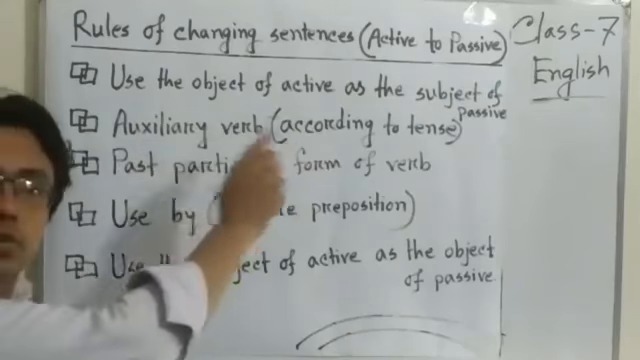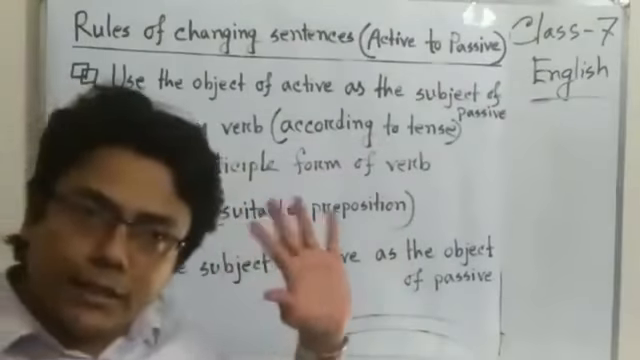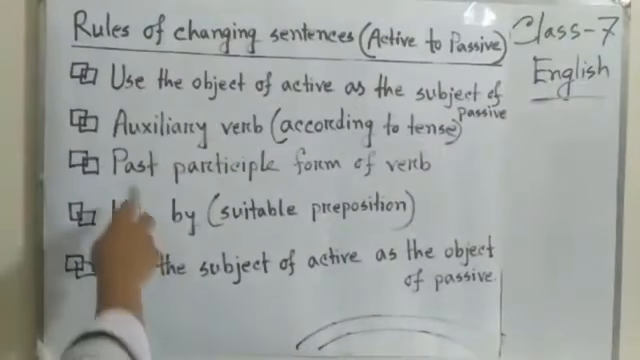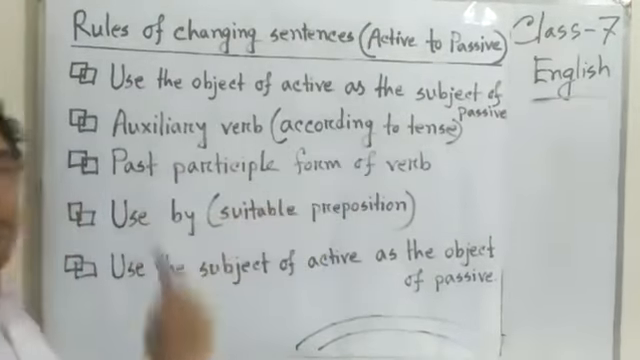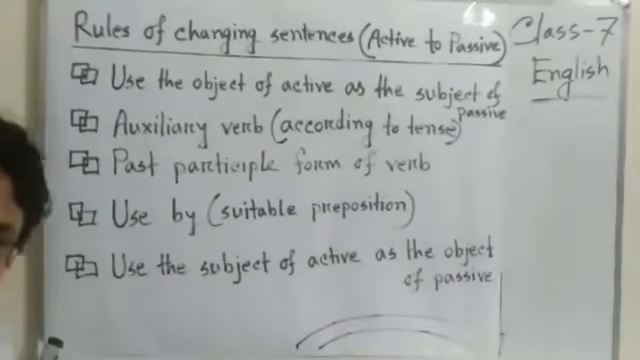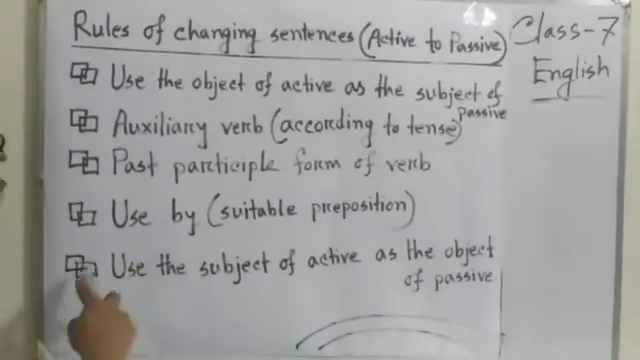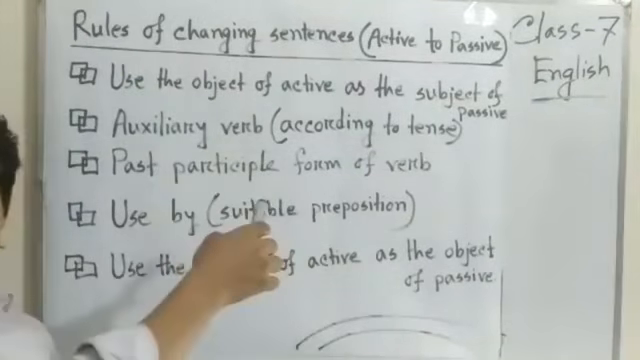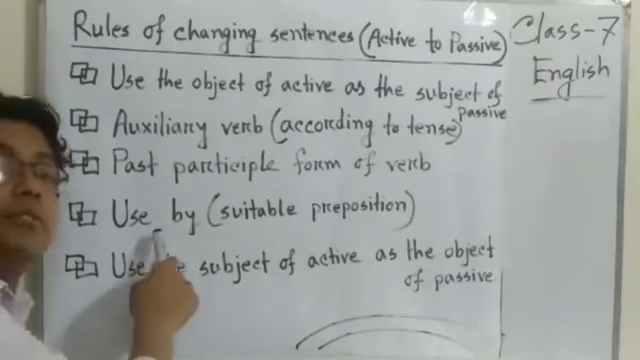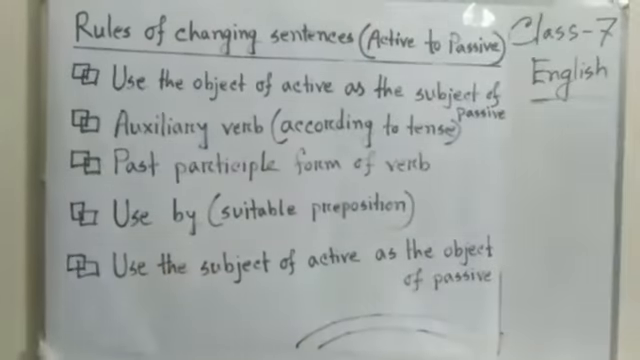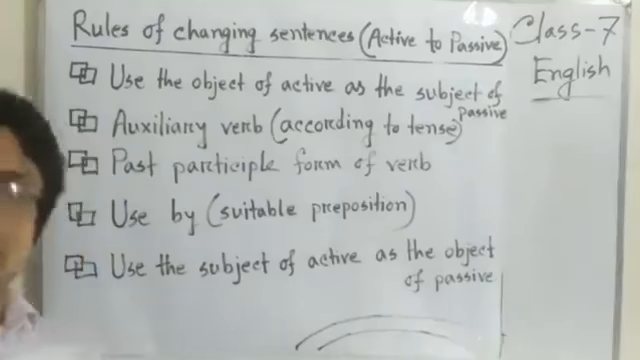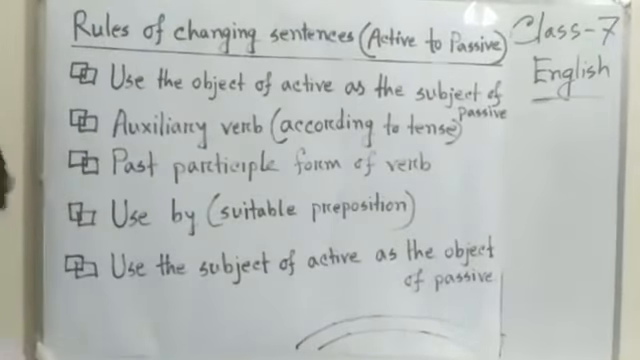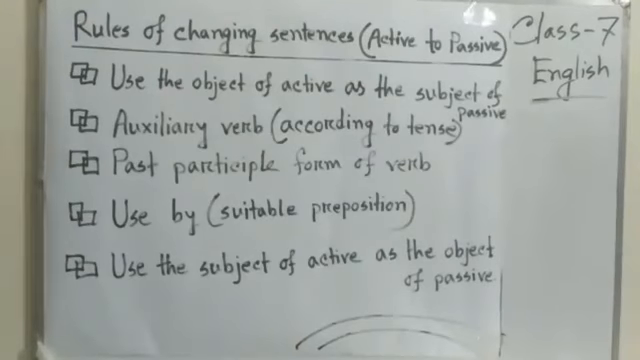Auxiliary verb according to tense, we have seen the chart of using auxiliaries. Then the past participle form of the verb. After that we have to use by, a suitable preposition. Mostly by is used, but sometimes we have to use in, to, or with. Okay? You can understand through your practice.